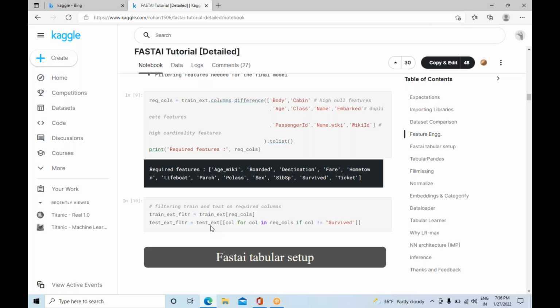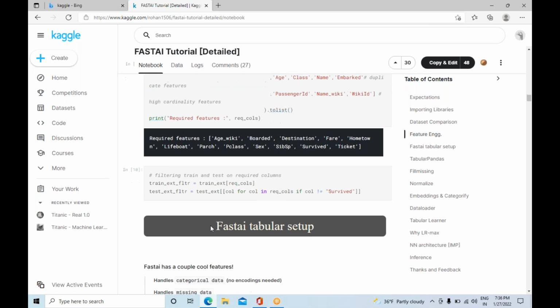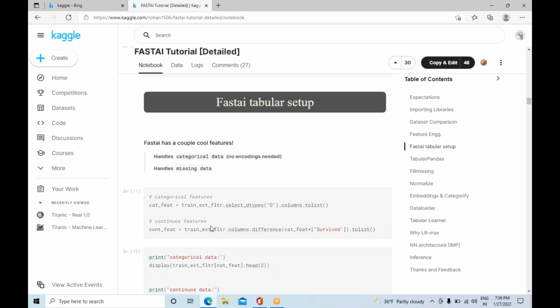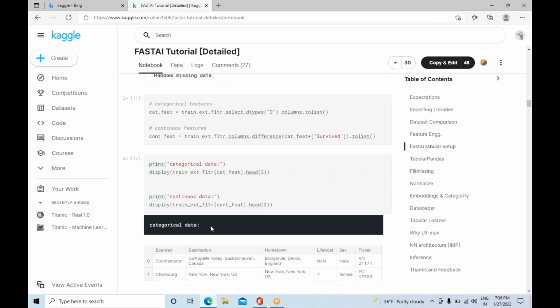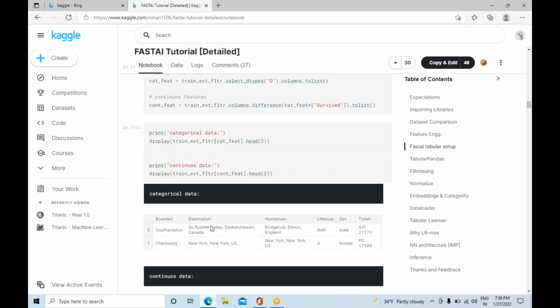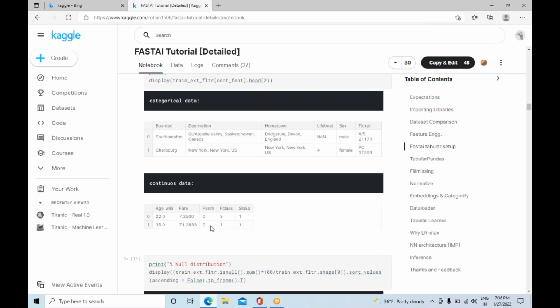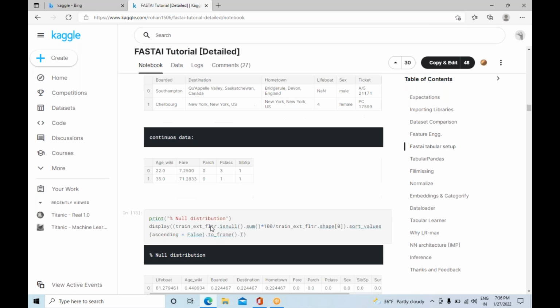Whatever features we require, we access only those, and we take only those columns from the train data. Then there are continuous features and categorical data. If there is any categorical data, you should handle it.